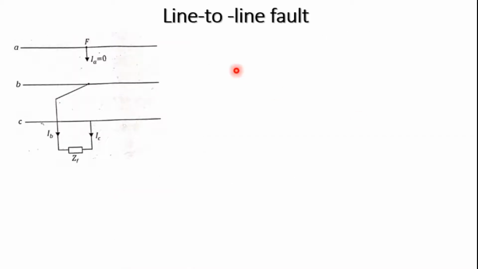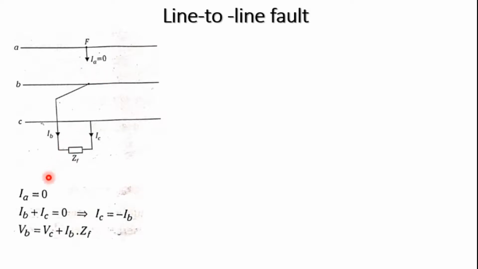Let us consider another type of fault, the line to line fault, between B and C with a fault impedance ZF. What are the terminal conditions? The current in the other part of the network is 0, so IA is 0. The terminal conditions are IB plus IC equals 0, so IC can be written as minus IB. VB is equal to VC plus the drop of IB into ZF.